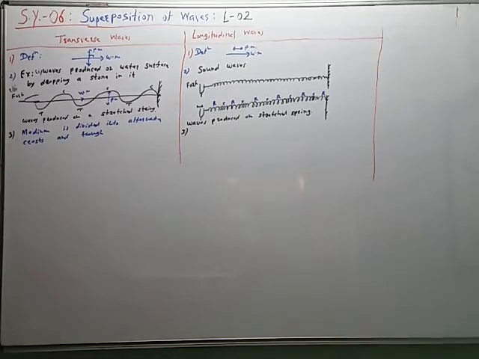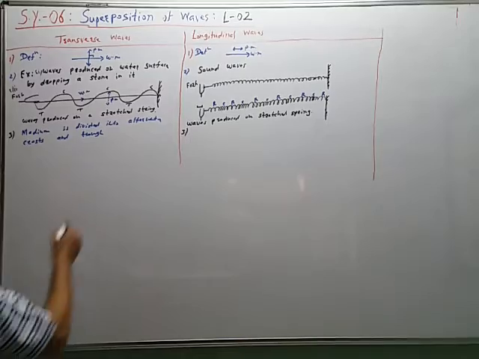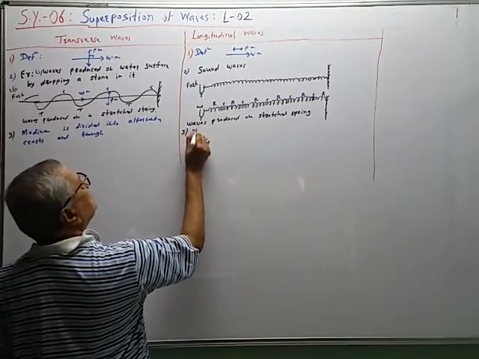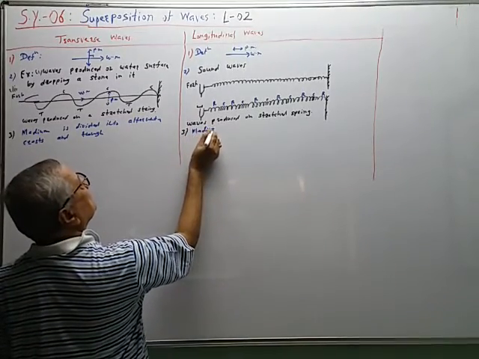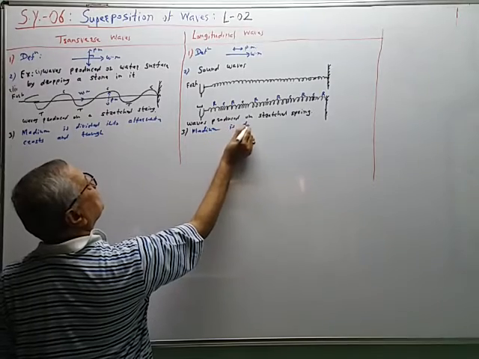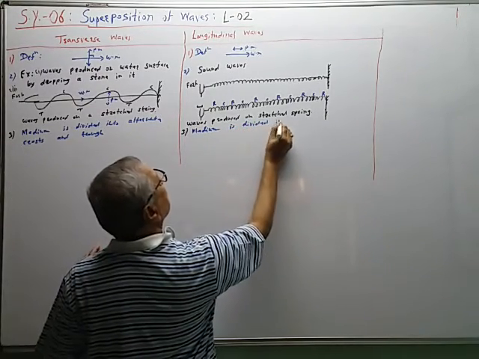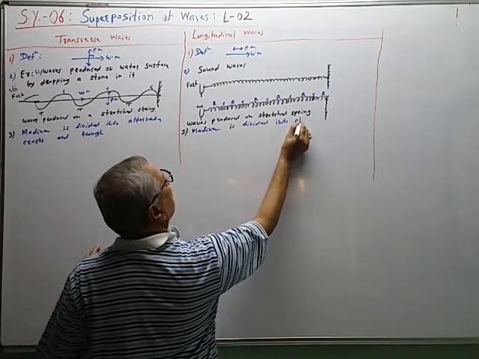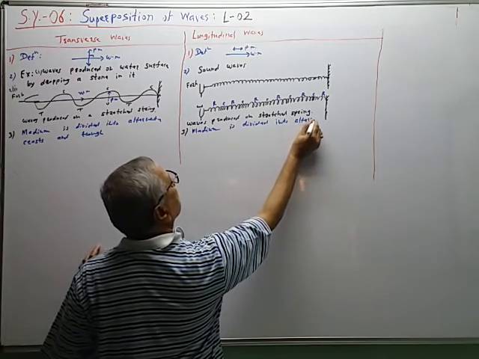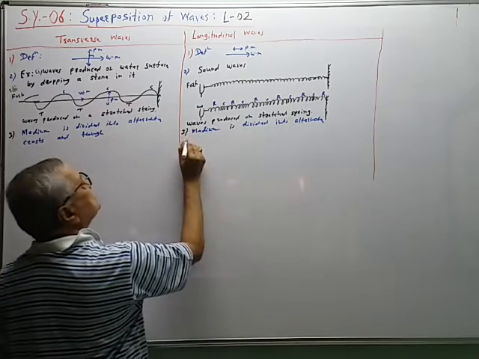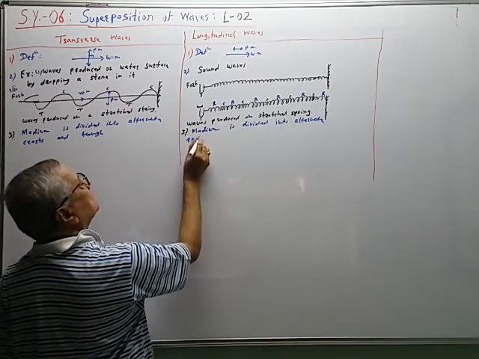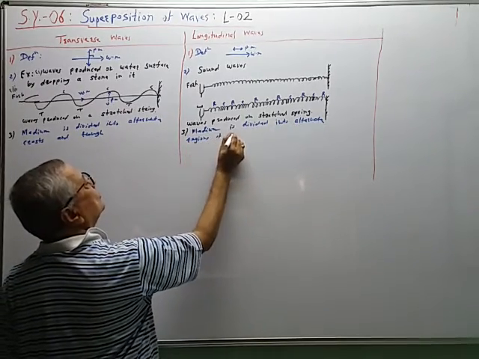Now on this side, the medium is divided into alternate regions of compression and rarefaction.